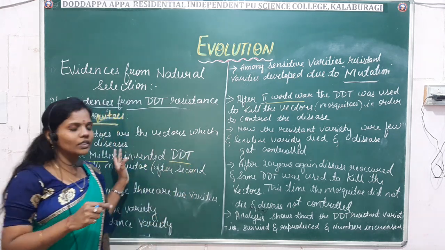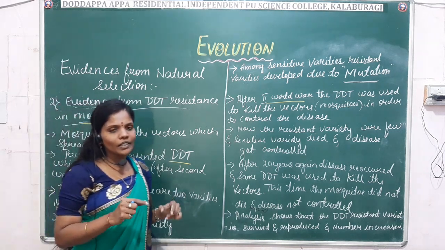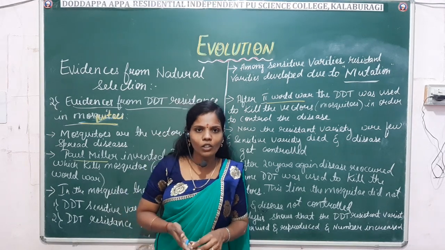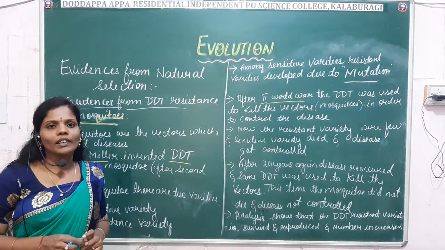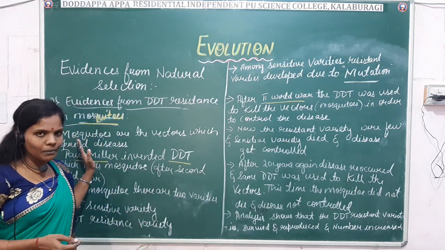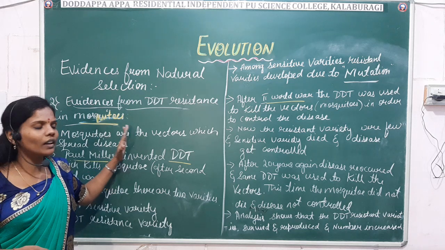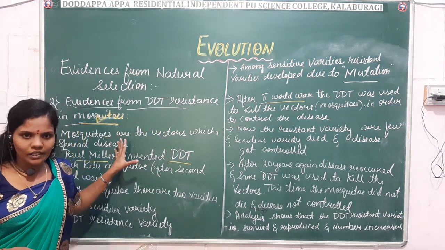Fine. So that's about today's class. So far we have come across two evidences. One is the evidence from paleontology and another is the evidence from natural selection. In natural selection, there are two examples: one is the peppered moth, and another is the DDT resistance in mosquitoes.